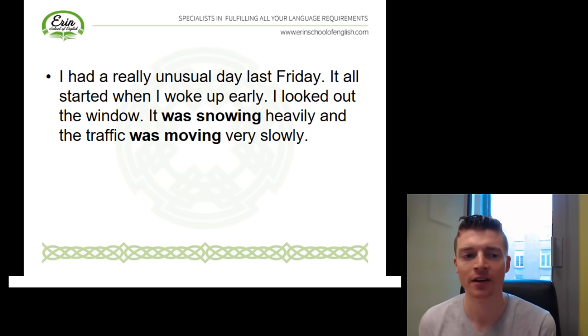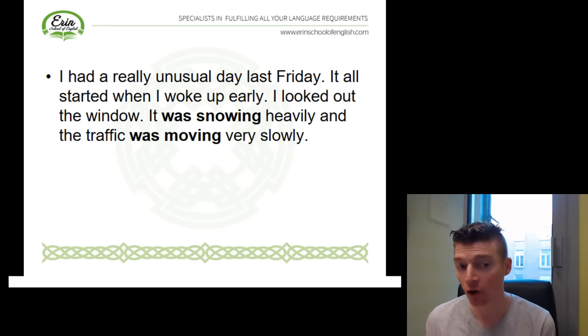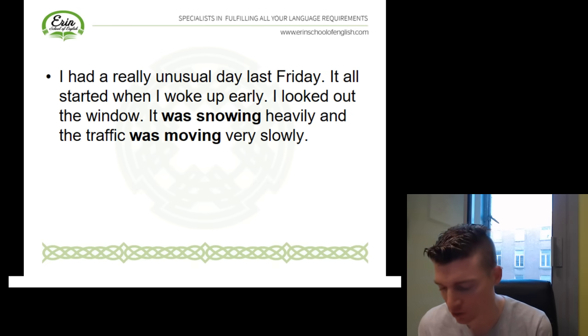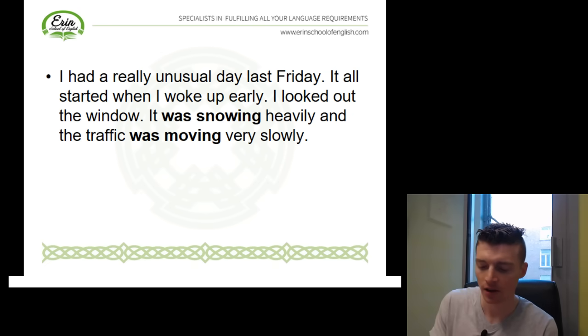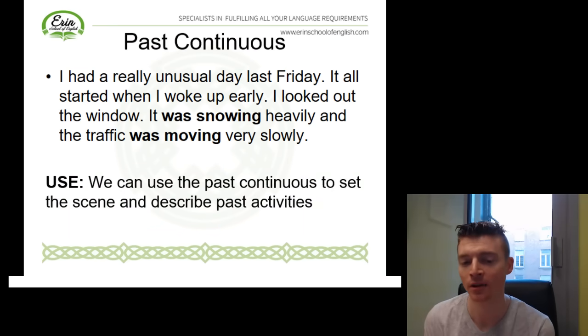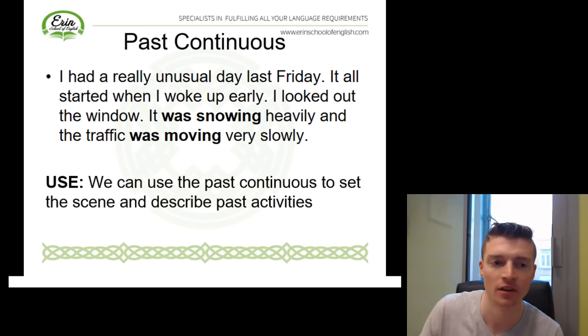What about here? I had a really unusual day last Friday. It all started when I woke up early, so again, past simple. But have a look. I looked out the window and it was snowing heavily and the traffic was moving very slowly. Was snowing, was moving. Now these structures, they're not the past simple. They are the past continuous. So we've got a combination here of the past simple and the past continuous.